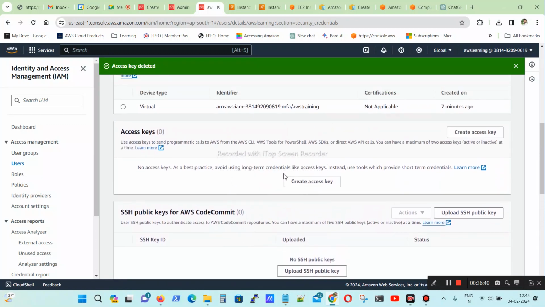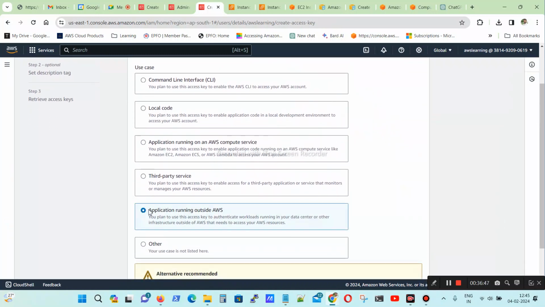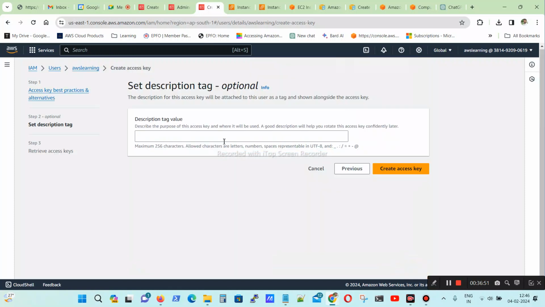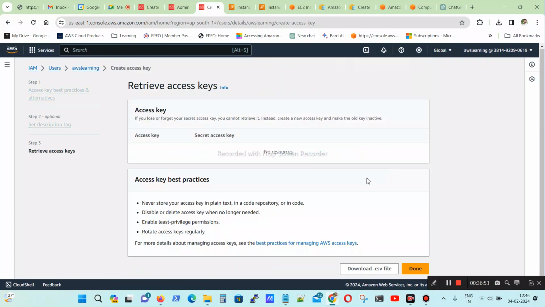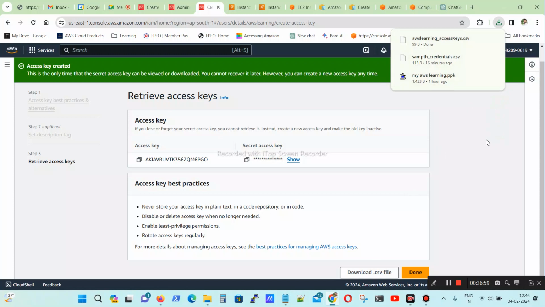Again you have to create it. You did not download it, and now you want to download it, so you can create it again. For what purpose? I want to use it outside AWS. So I am creating it again. Now there is an option to download it. Okay, I downloaded it.